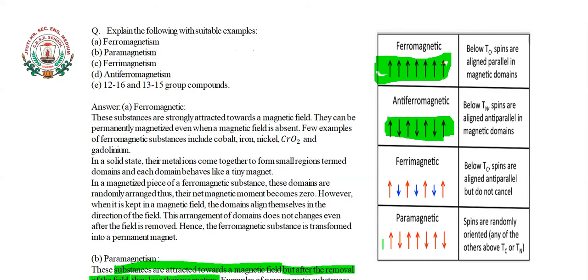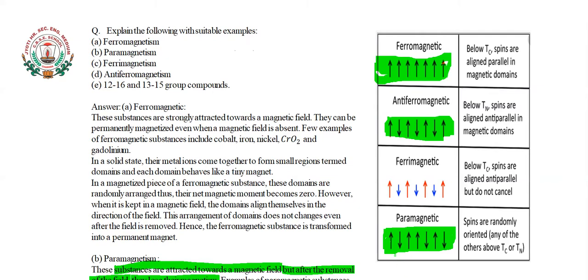Then comes the paramagnetic. Paramagnetic substances are also attracted towards a magnetic field, but the requirement is that they must have at least one single unpaired electron. Due to this reason only they are attracted. Here you can see that they have some random upside and some random downside, but these two upside are producing the paramagnetic or magnetic property here. While in the case of antiferromagnetic, you can see one up, one down, one up, one down. This type of direction arrangement of the domains helps them nullify each other's magnetic property.